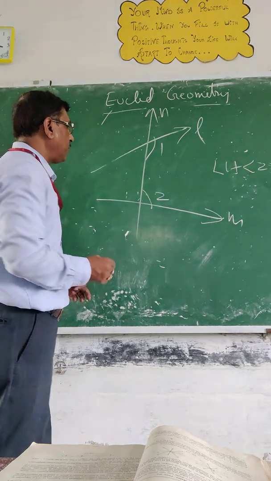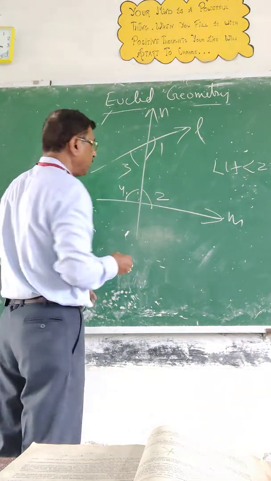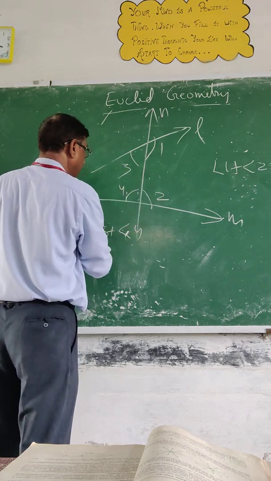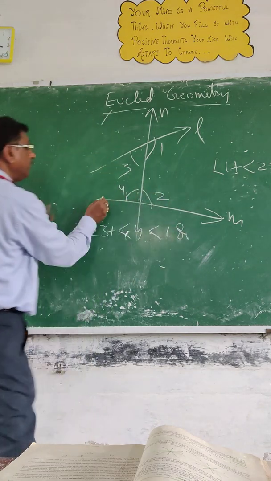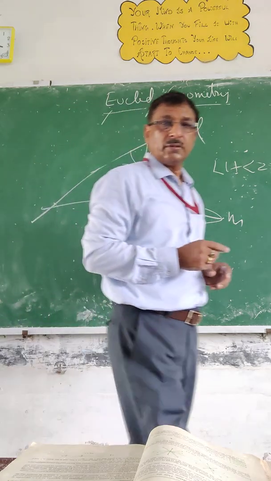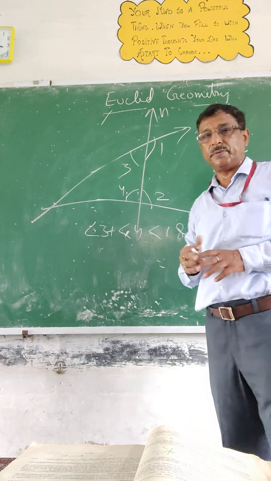Okay? But if you see this part 3 and 4, now if the sum of these two angles, angle 3 plus angle 4, is less than 180 degrees, if you extend, they will meet each other. Okay? I hope you understood. This is the basic concept.